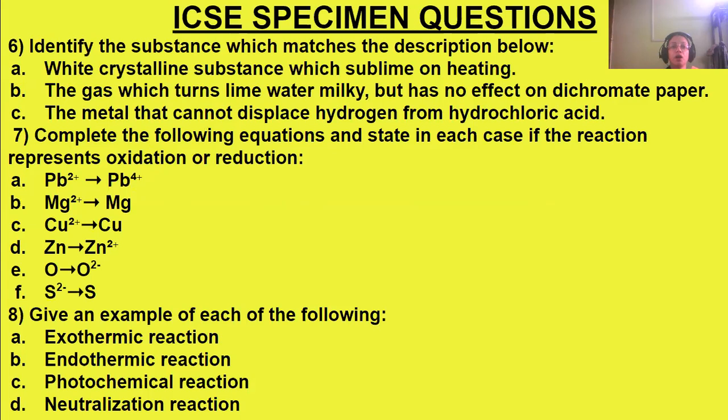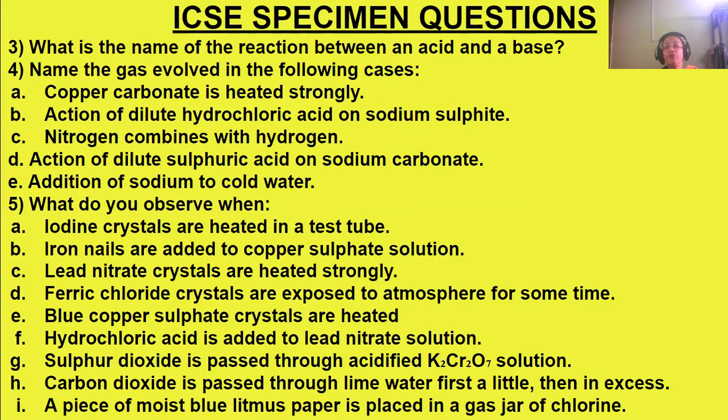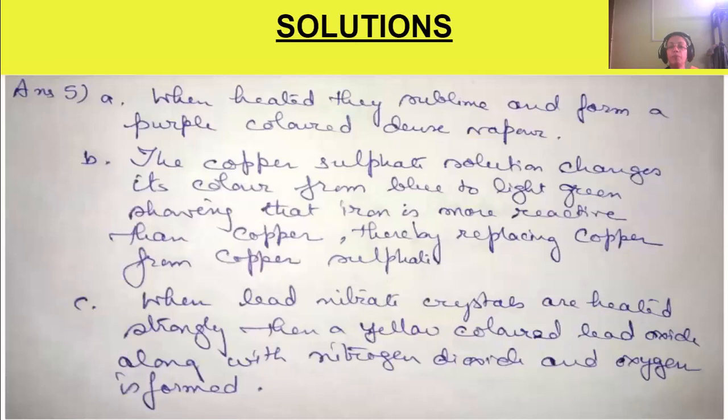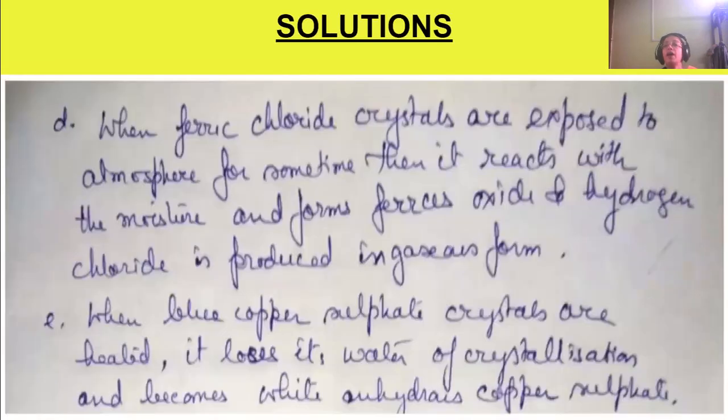Next we are coming to, yes, ferric chloride crystals are exposed to atmosphere for some time. Ferric chloride. Okay. So what will happen? When ferric chloride crystals are exposed to atmosphere for some time, it reacts with the moisture of the atmosphere and forms ferrous oxide, and hydrogen chloride is produced in the gaseous form.